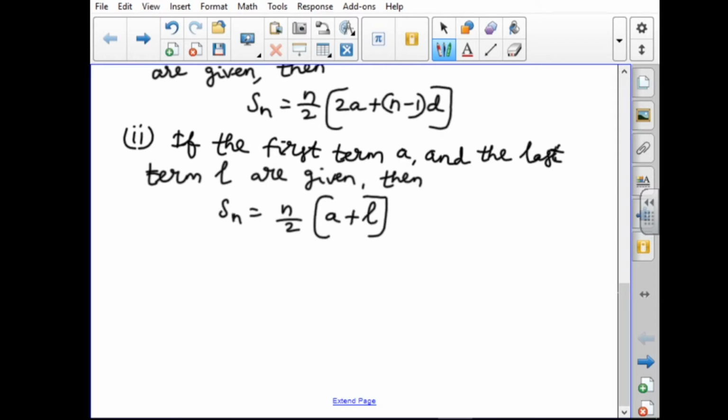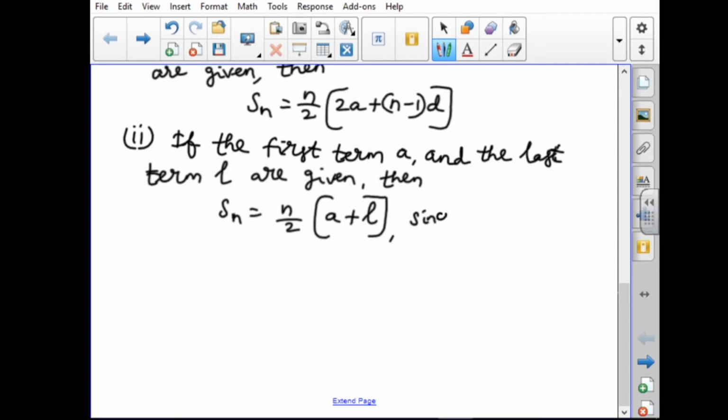So now we are going to use these formulas for this exercise. The first one: first term and nth term given means we have to use the formula Sn equals n by 2 into (2a plus (n minus 1) d). The second formula: first term a and last term l given means we use Sn equals n by 2 into (a plus l).